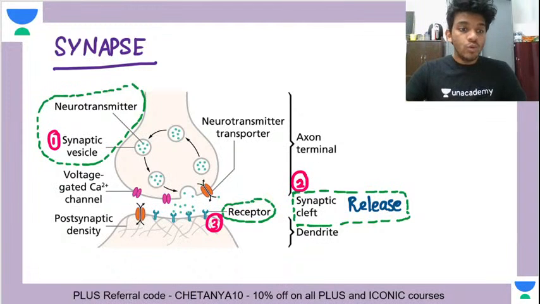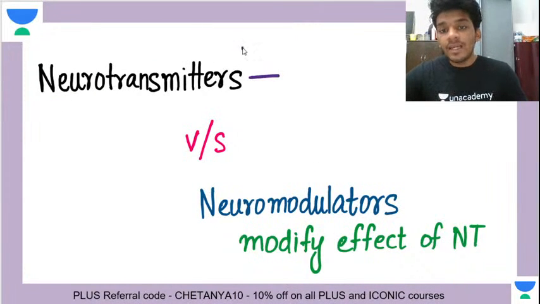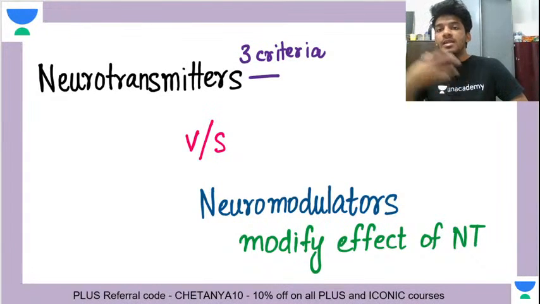So when do you call a substance a neurotransmitter? When it satisfies three criteria. First, it must be synthesized in the presynaptic terminal and stored there in the synaptic vesicles. Second, it must be released upon signaling to the synaptic cleft. And third, it must act on the postsynaptic terminal.